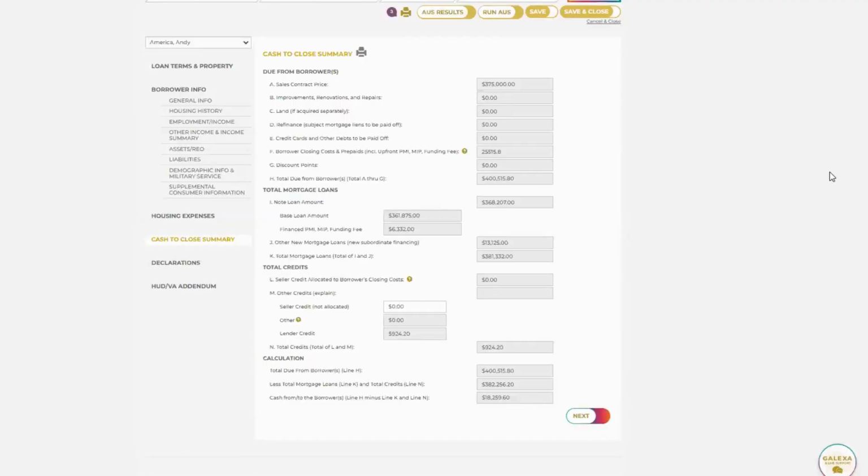So this is a very important screen. As you can see, it is going to give the breakdown of the loan and where your borrower is going to have obviously their cash to close. So let's look at a couple of different things here to pay attention to.